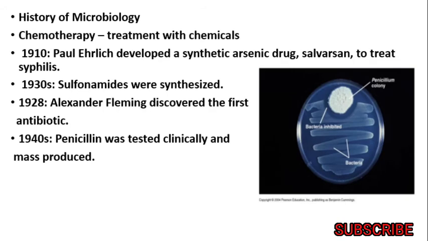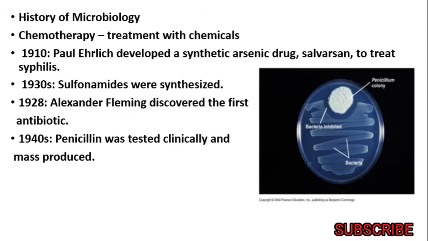Then chemotherapy in the history of microbiology comes in 1910. Paul Ehrlich developed a synthetic arsenic drug known as salvarsan to treat syphilis. Sulfonamides were synthesized in the late 1930s. In 1928, Alexander Fleming discovered the first antibiotic. In 1940, penicillin was tested clinically and mass produced.